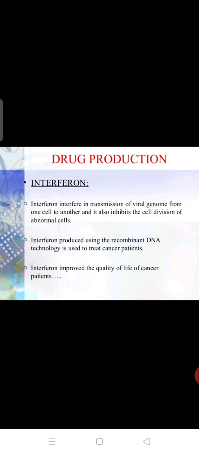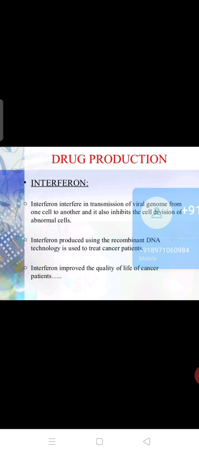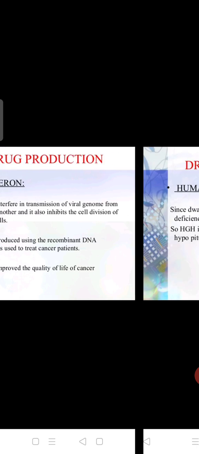Due to abnormal cells, where continuous cell division takes place, we have to remove those abnormal cells, and that removal takes place due to interferons. Then the cancer patient can survive or be cured due to the interferons here.